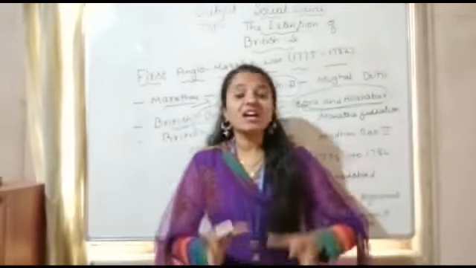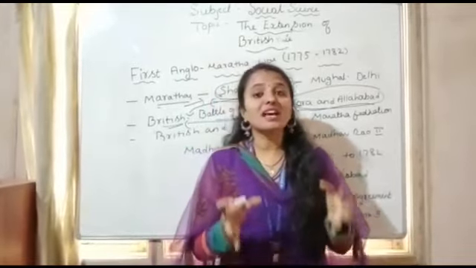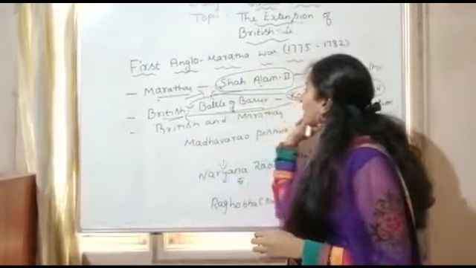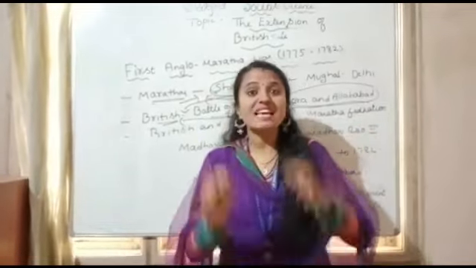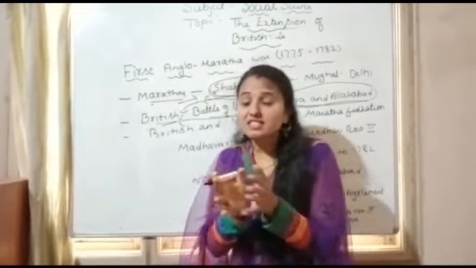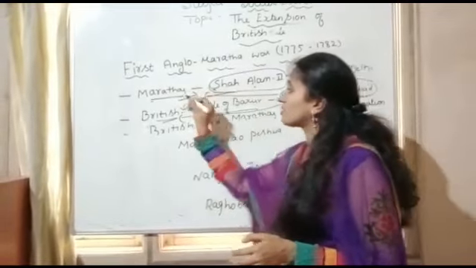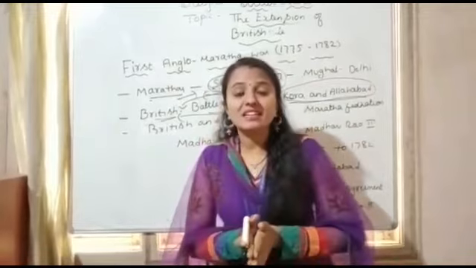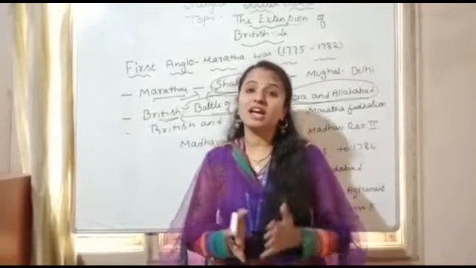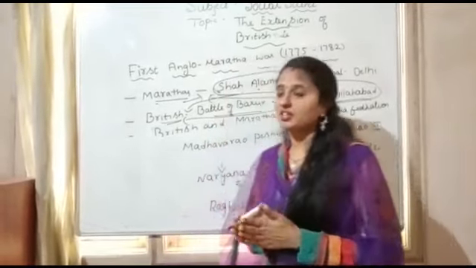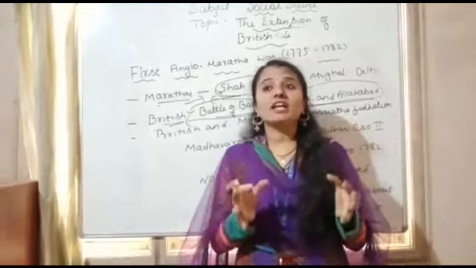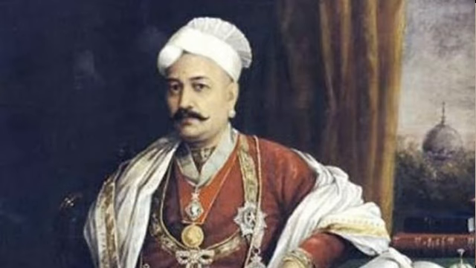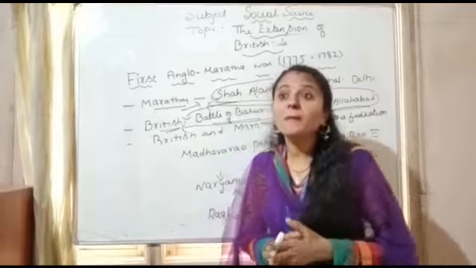This resulted in enmity between the Marathas and the British, because he had given those two places to the British earlier and now gave them to the Marathas. The death of a strong Maratha man, Madhavrao Peshwa, was a setback to the Marathas.